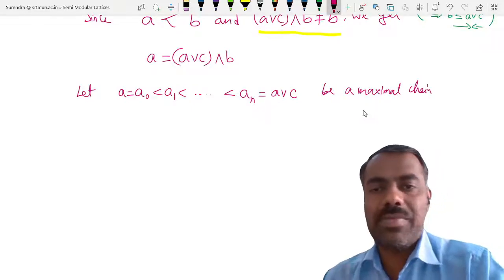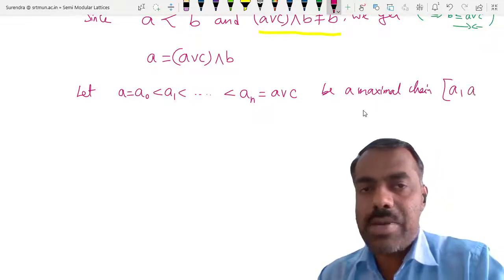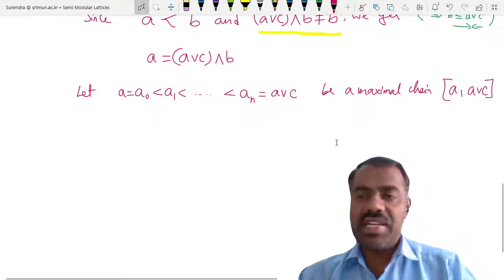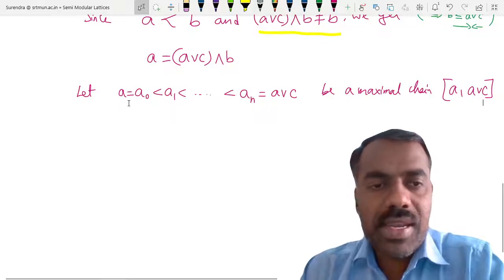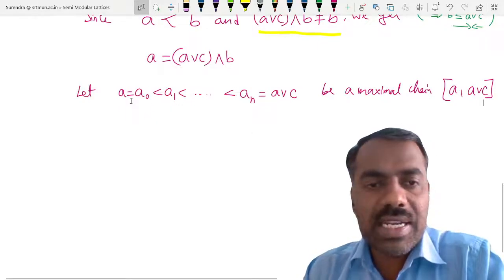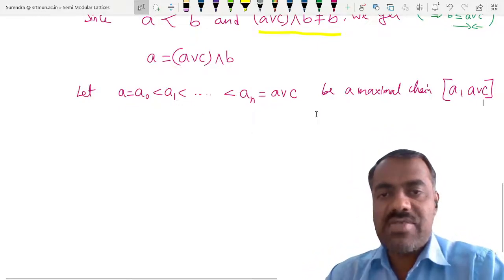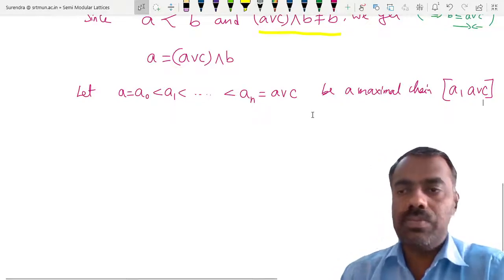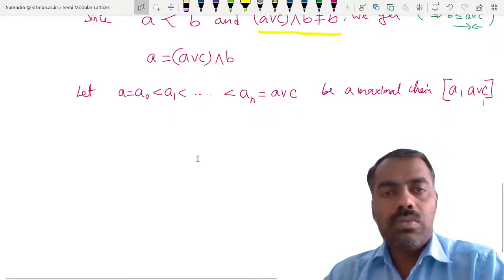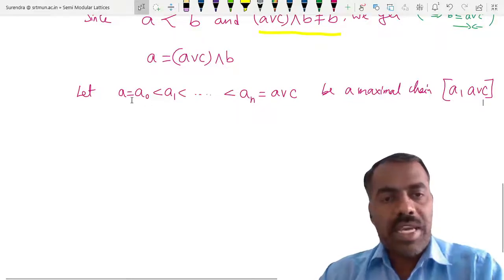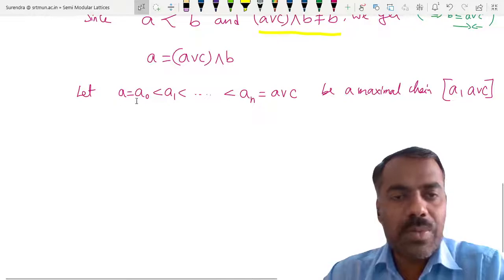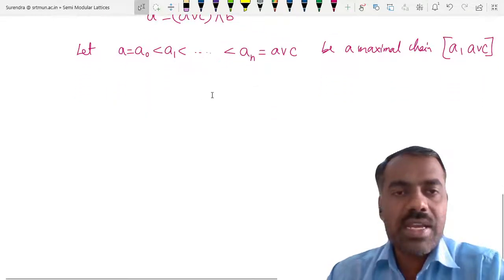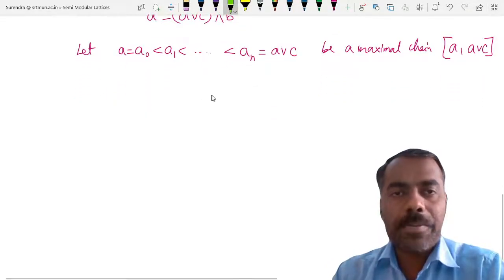We are considering a maximal chain in the interval [A, A join C]. So we are taking A and A join C, then taking a maximal chain in that, starting with A and ending with A join C. Because it is a maximal chain, you cannot put any element between A and A1. So you can observe the following.